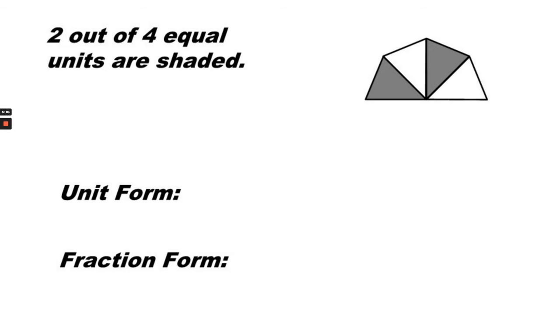So 2/4 are shaded. In fraction form, we would write the number 4 on the bottom because there are 4 parts in all, and the number 2 on top because 2 of those parts are shaded. So unit form is 2 fourths. Notice that the word fourths is spelled out. And fraction form is 2/4.